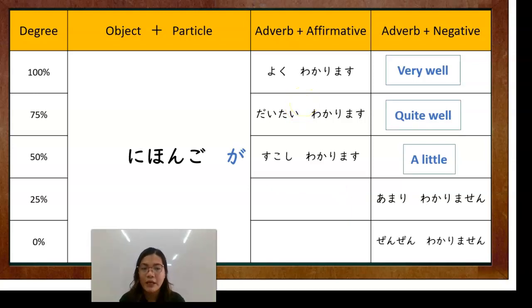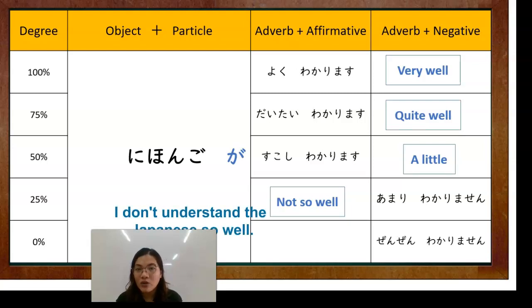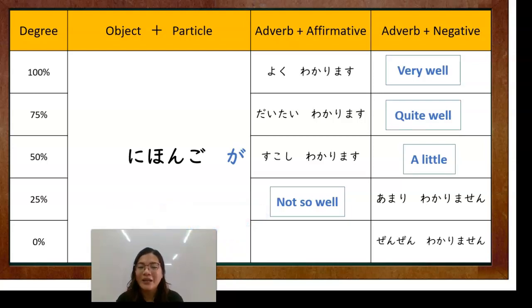Next is the adverb plus negative, which is wakarimasen. And the adverb of that is amari. Okay? Amari means not so well, hindi gaano. When you say nihongo ga amari wakarimasen, so hindi mo gaanong naiintindihan ang Japanese. I don't understand Japanese so well. Okay? So, hindi mo siya gaano naintindihan.